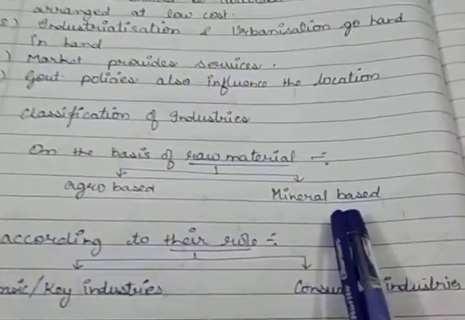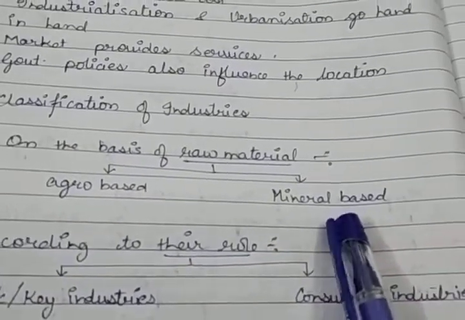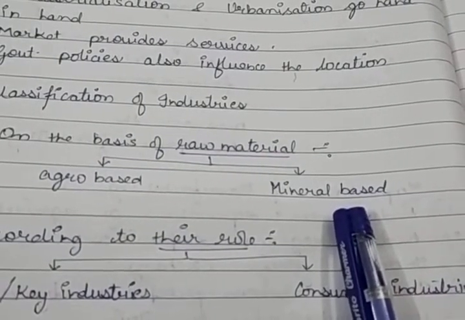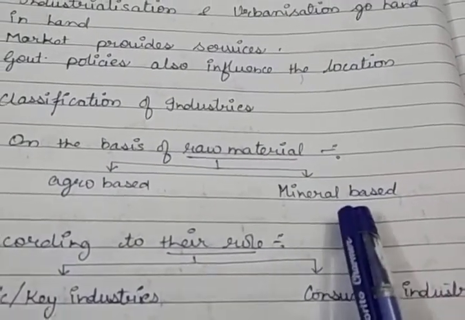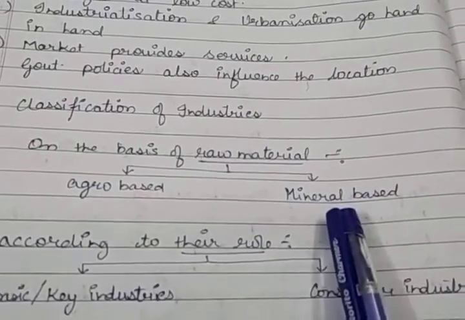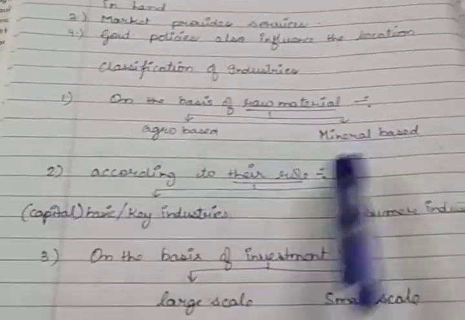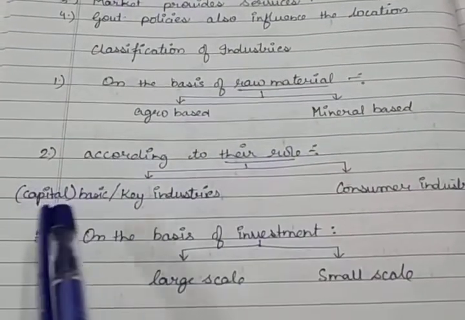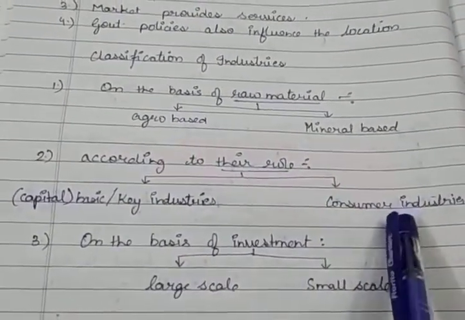And the second thing, those industries which are dependent on minerals, just like iron and steel, cement, aluminium, all these industries come into this category. Now the second one is according to their main role: first of all, capital industries and consumer industries.